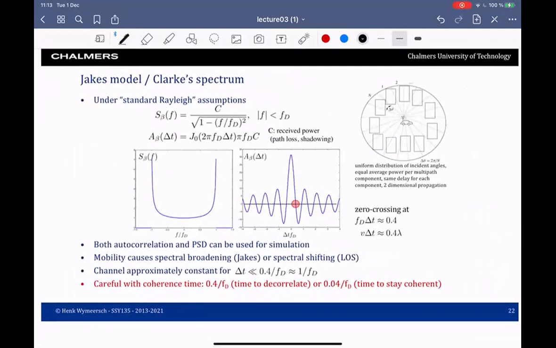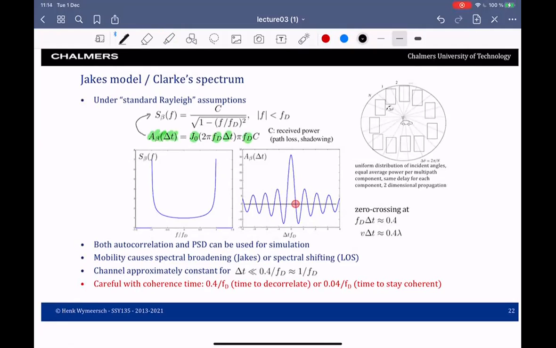Good. Now it turns out that for the Rayleigh fading channel, you can compute this autocorrelation function in closed form. You can find the derivation in the book, but we will not go into detail on this, so I will just give you the final expression. For Rayleigh fading, the autocorrelation function is given by this expression, where this is a so-called Bessel function, which has as an argument the Doppler shift times the delay. And again, here you have the Doppler shift, and this c is a normalization constant. You can compute the Fourier transform of this, and this also exists in closed form and looks like this.